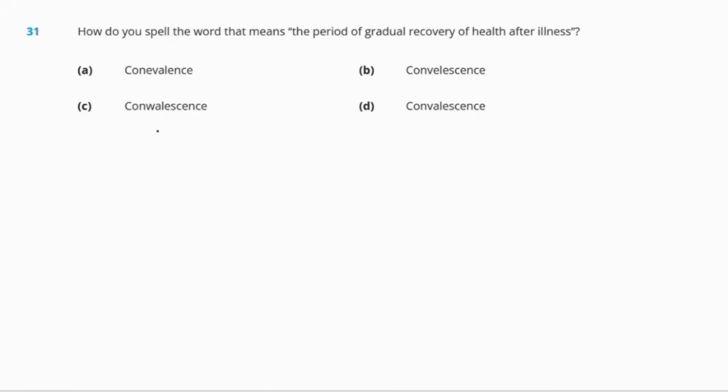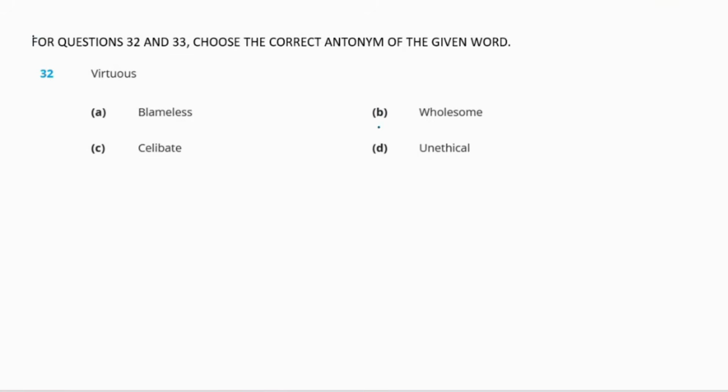Now, how do you spell the word that means the period of gradual recovery of health after illness? Okay, so what is the word for this? Yeah, so the word is convalescence. So the spelling will be convalescence. Okay, so this is the spelling for convalescence. And now, in which of the options can we find this spelling? Yes, option D. So the right answer is option D.